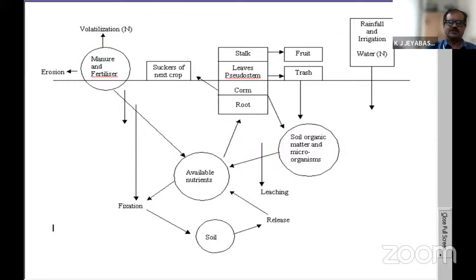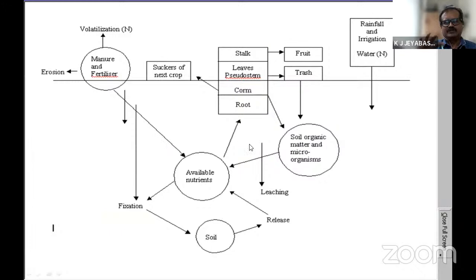If you see this soil banana plant growth system, there are so many pools. Some organic content, some nutrients are applied. There is the plant stalk, leaves, corm, the root system. During the bunch harvest, some portion of the fruit is removed, and the rest is remaining there itself, which has a very high amount of nutrients that you have used for this plant growth. And once again, it can be recycled there itself for the next season also.